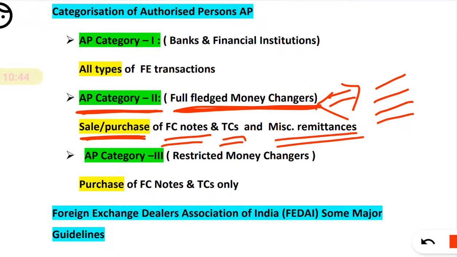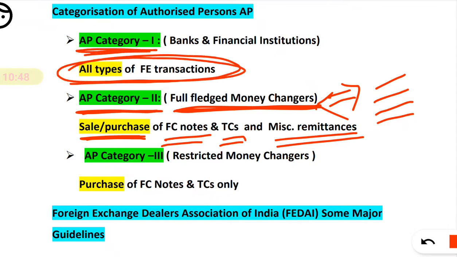And authorized person category 1, they are allowed to do all types of foreign exchange transactions. But authorized person category 2 consists mainly of full-fledged money changers. They can do sale and purchase of foreign currency, travelers checks, and miscellaneous remittances are also allowed.